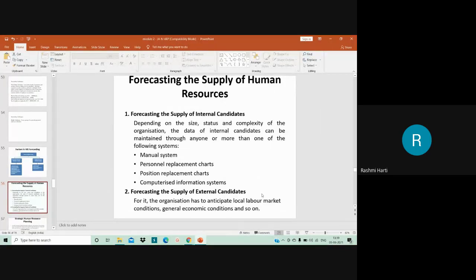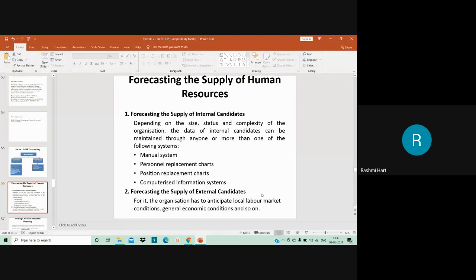Forecasting the supply of human resource can be understood under two heads: forecasting the supply of internal candidates and forecasting the supply of external candidates. When I say internal candidates, it is nothing but the internal supply of human resource, those already working in the organization: qualification, skills and people inventory. That means understanding the skill sets, qualification, knowledge and ability of the present employees who are there in the organization.